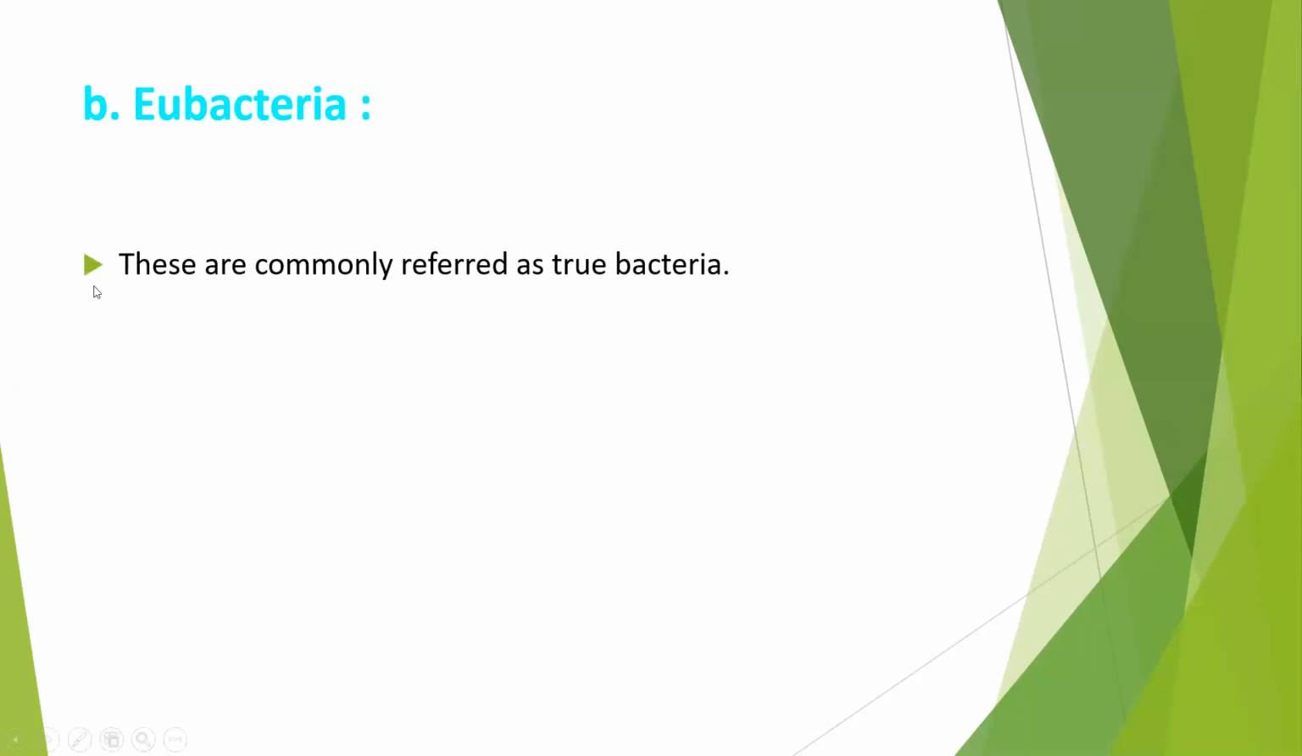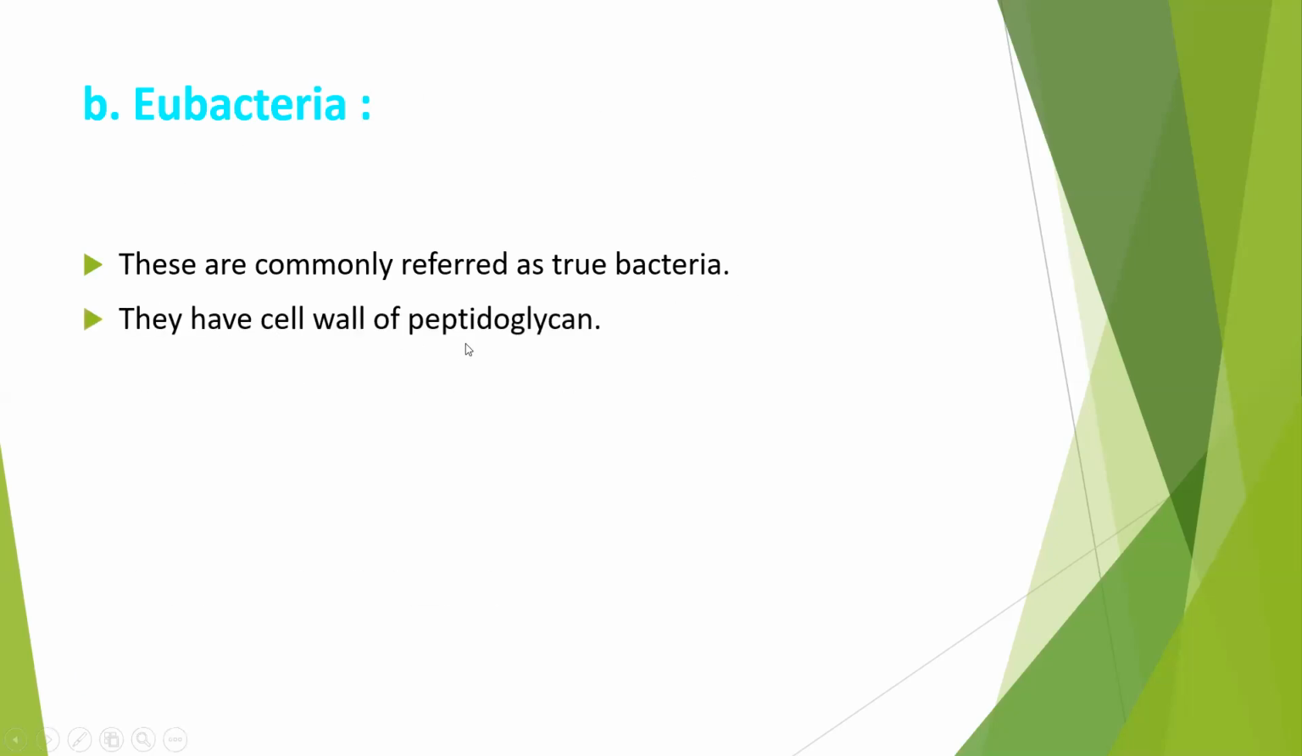Eubacteria are commonly referred to as true bacteria. Why true bacteria? Because they have a rigid cell wall, and also they are of motile types. Motile means they can move because they are provided with flagellum. Flagellum is a whip-like structure, so that locomotion is possible. They can be found everywhere on earth, and that is why they are called true bacteria.